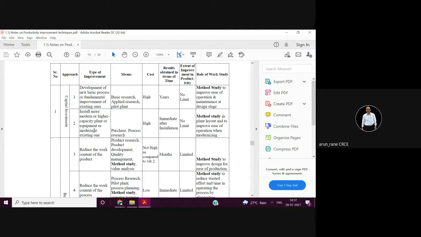See, so the automation begins with cylinder and piston for lifting the cylinder, then pneumatic runner for tightening one nut at a time, then three spindle runner for tightening three nuts at a time, and then 6 spindle runner for handling 6 nuts at a time. So this is what is called as the modern technology or automation, but it needs investment.